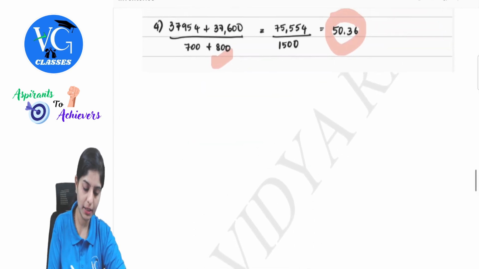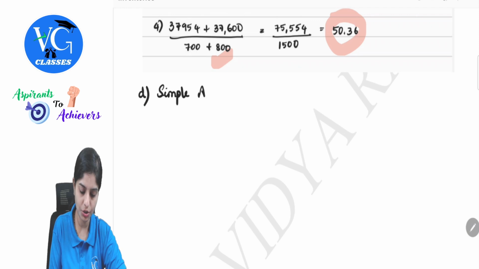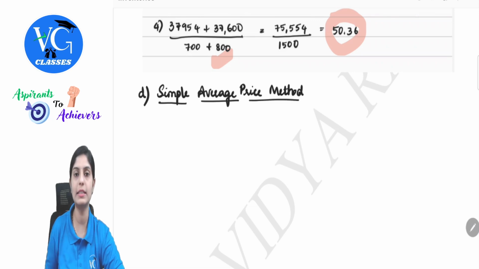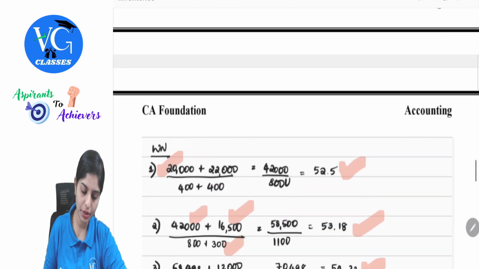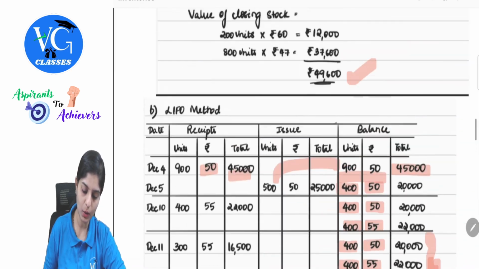Yes. The last method they have asked is what? The last method is the simple average price method. As we understood in the explanation, this will not consider any quantity. This will just take prices. So what we do here is, we will revisit the question.